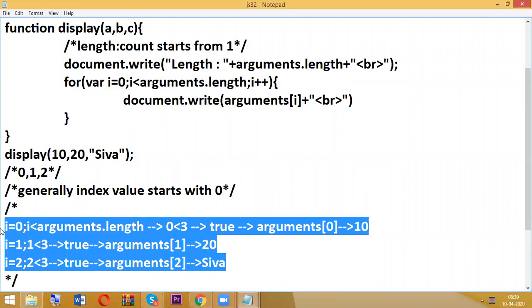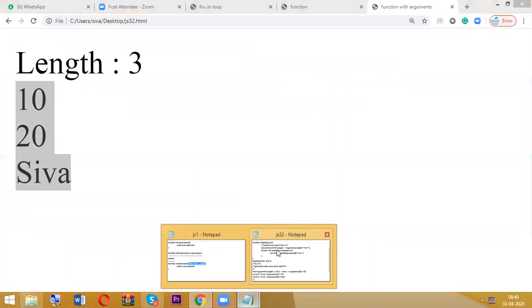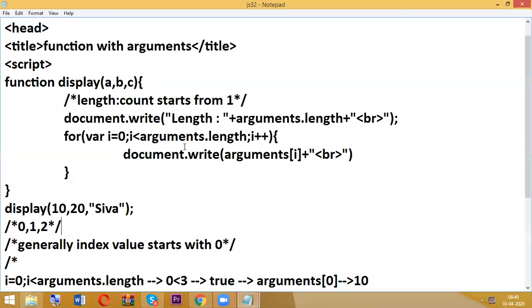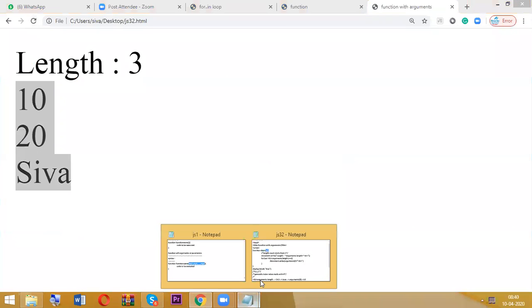Okay, fine. So whatever it may be. So finally, 10, 20, Shiva. Is it clear? So next, I'm able to display here, so no need to write. Each and every time, here directly you can write like this also. Without writing anything also, the output is the same. Dynamically it will recognize.